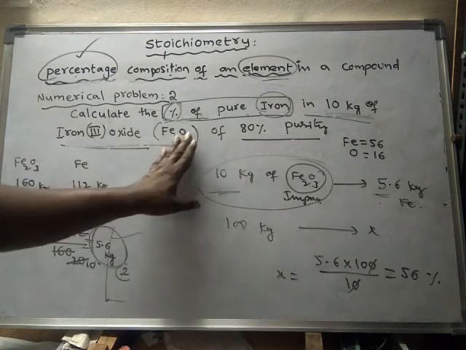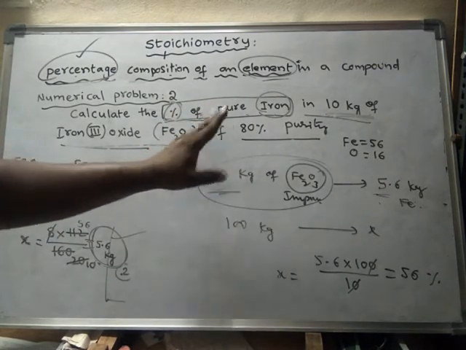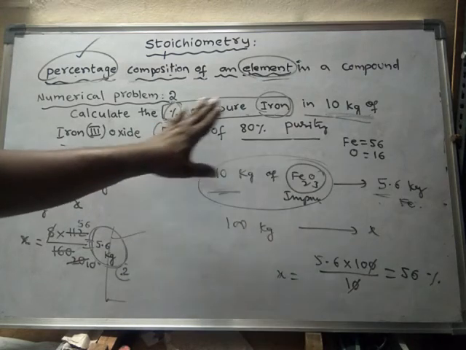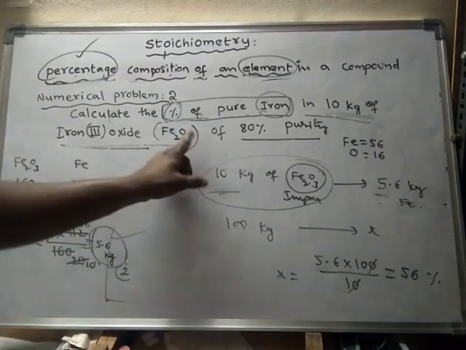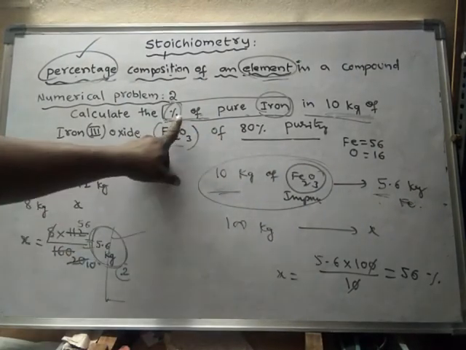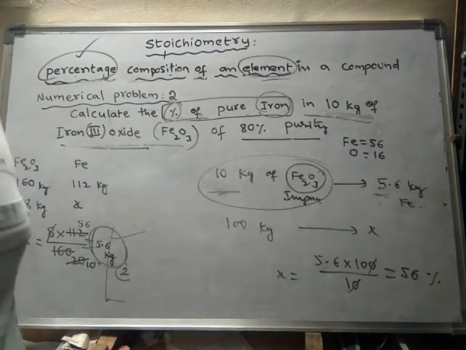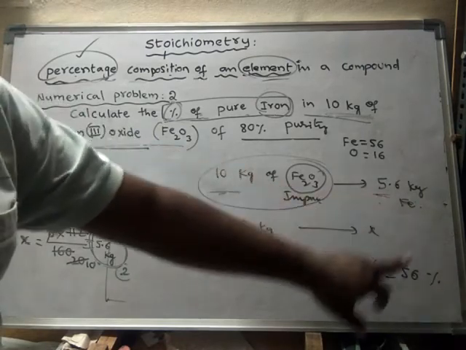If the question asked for the weight, then this would be the answer. But here the percentage of pure iron is asked.